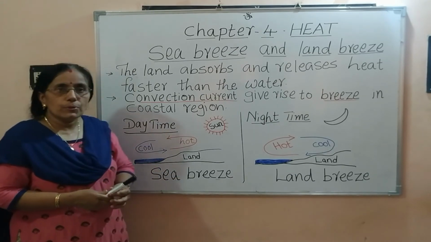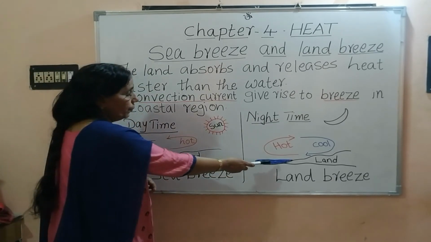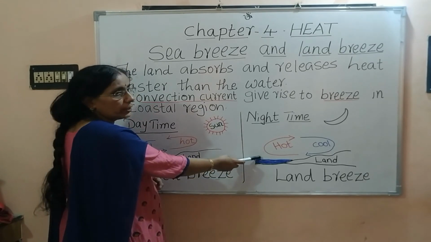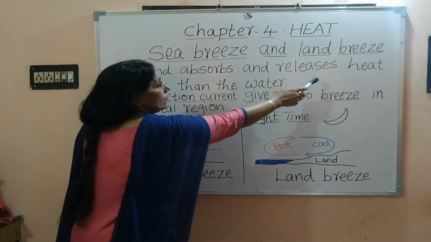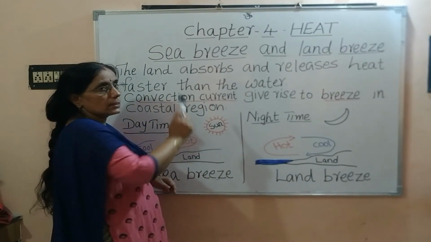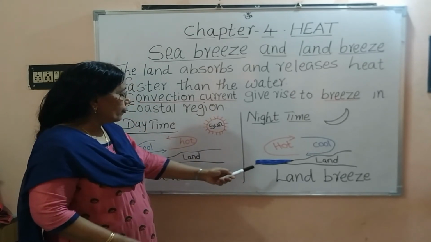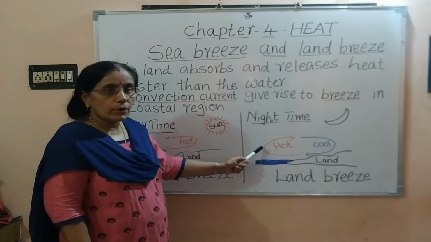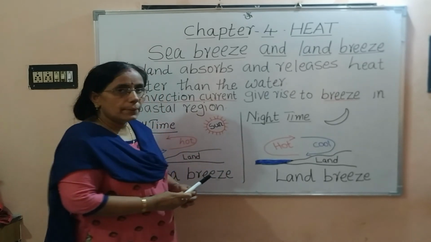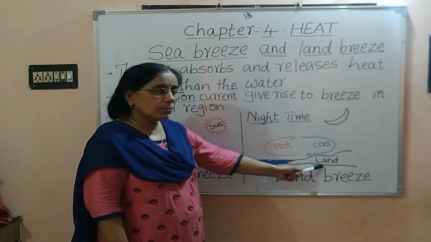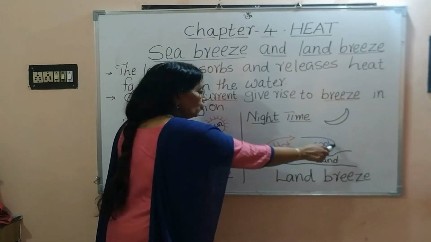At night, the opposite takes place. What happens during night time? During night, the air above the water is still hot because we have already learned that the water absorbs and releases heat slower than the land. Therefore, the air above the water is still hot. Therefore, it rises up. But the air above the land is now cool and heavy, so it starts moving towards